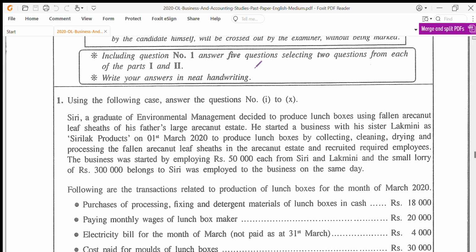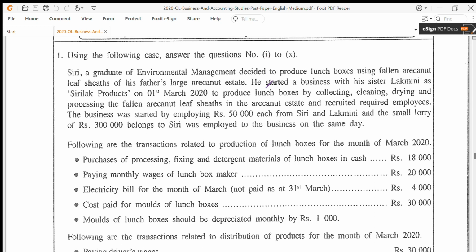It has 10 parts. It usually has a case based on which the 10 questions are made. So first, take your time, read the entire case while making notes on the side. Okay, that's the most intelligent way that you could save time and also not get distracted while reading. So while we read the case, let's jot down our points. So let's read the case first.